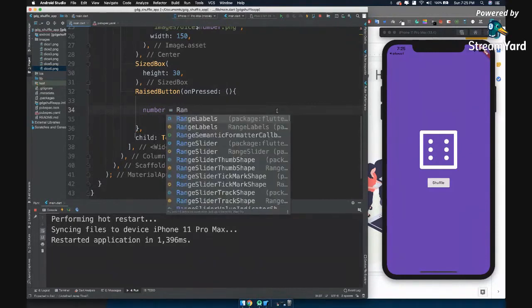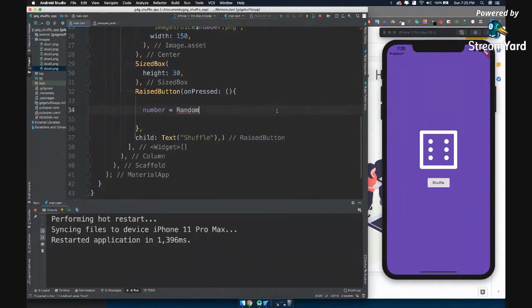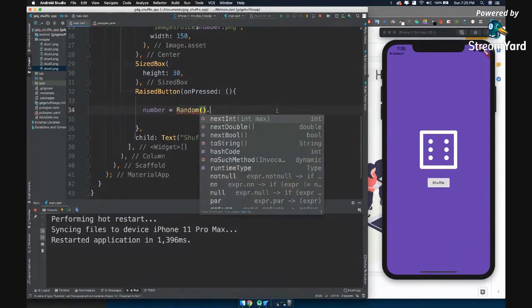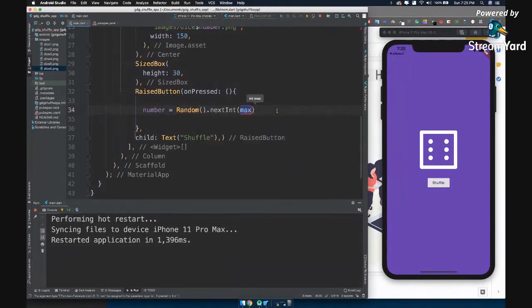And in that random function, we have a function called as next int max. Okay, this is the max integer value that it will return. It will return from 0 to 6. All right, 0 to 6. I'm sorry, it will return 0 to 5. Okay, so let us experiment this first.